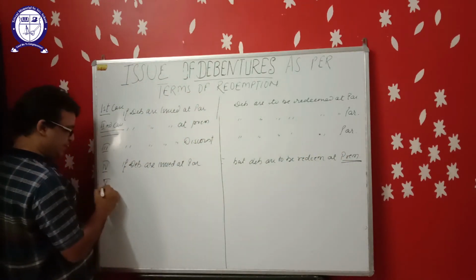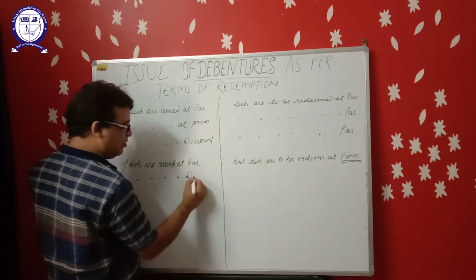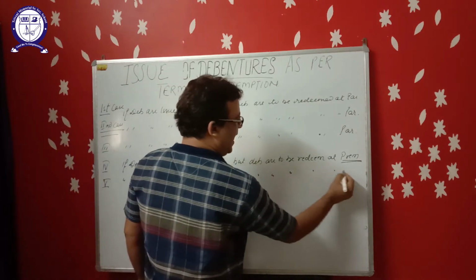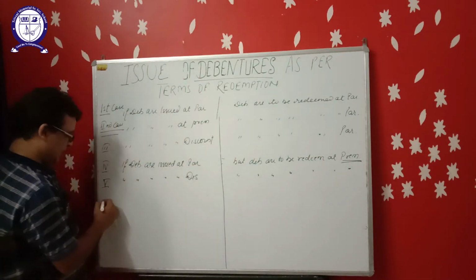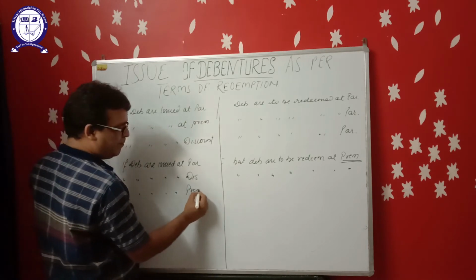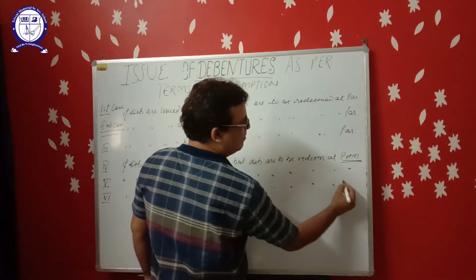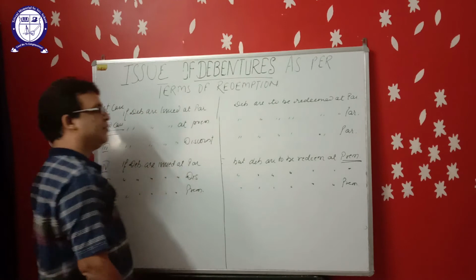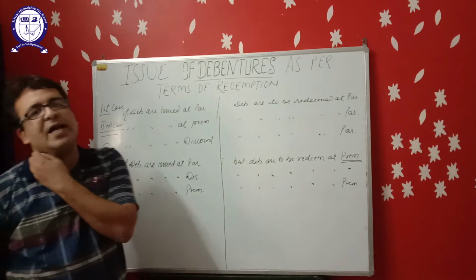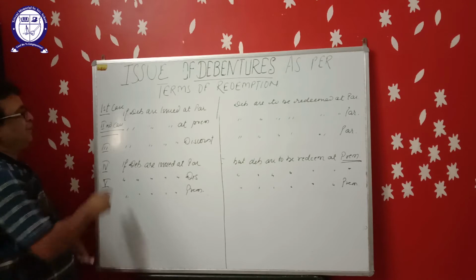Fifth case, if debentures are issued at discount but debentures are to be redeemed at premium. Sixth case, if debentures are issued at premium and debentures are to be redeemed at premium. So there are 6 cases when the terms of redemption are also given. So what will be the journal entries? First of all, first case.